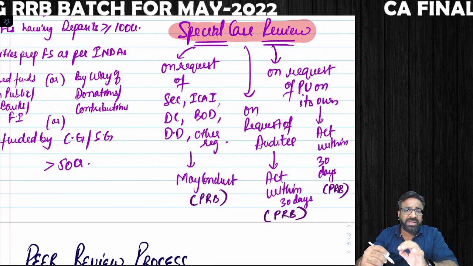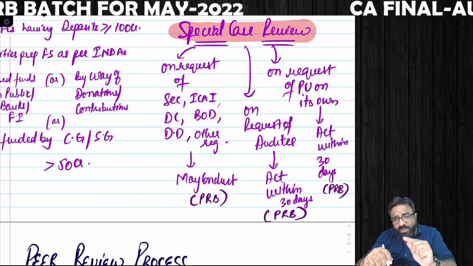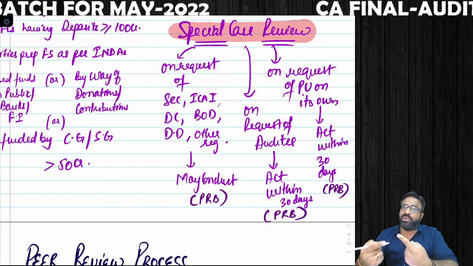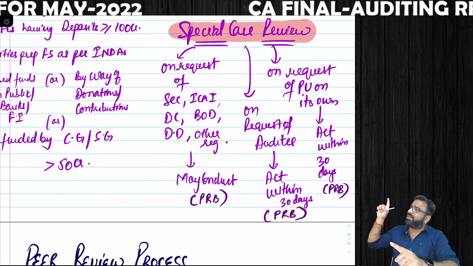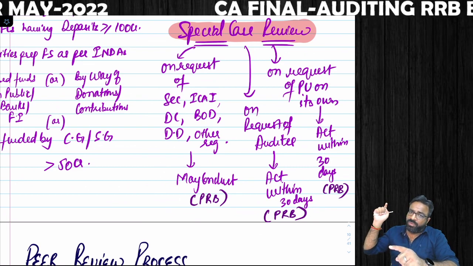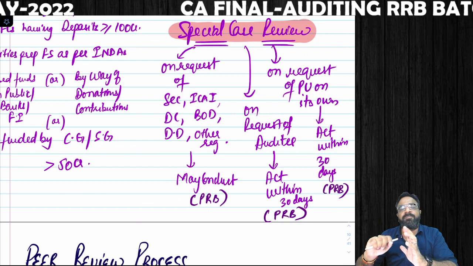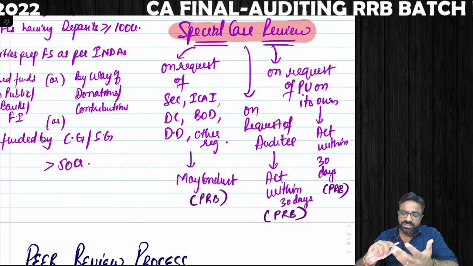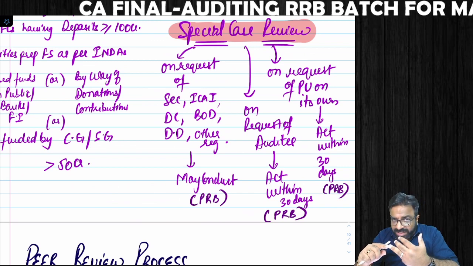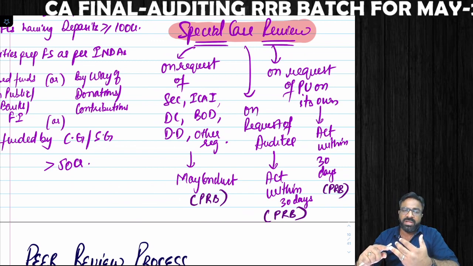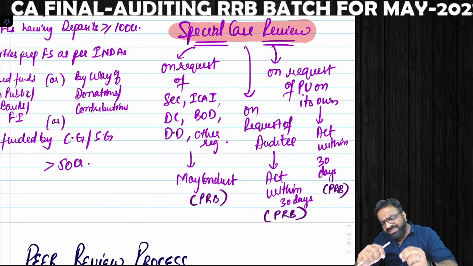And not only that, in case your client wants you to get peer reviewed, it means your auditee can also contact the peer review board, and peer review board will put the peer review on you. It means on your own request peer review can be done, on the request of your auditee, your client also peer review can be done. In both the cases peer review board must act within 30 days.